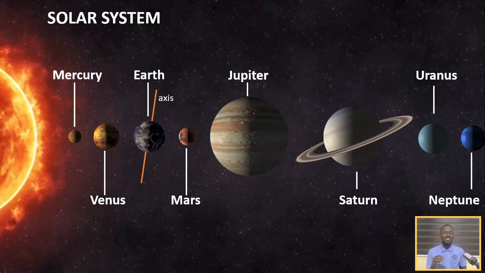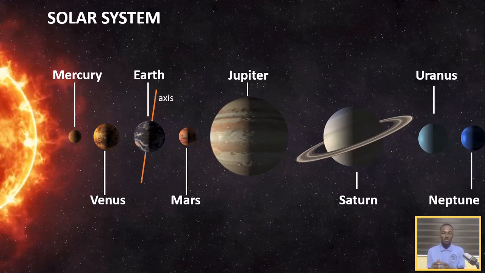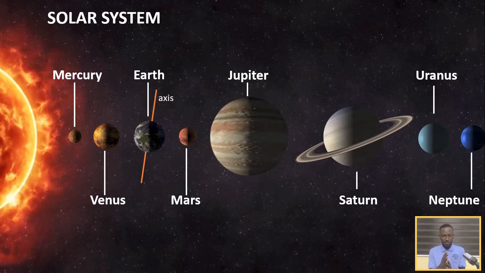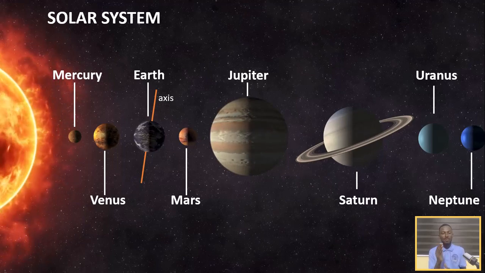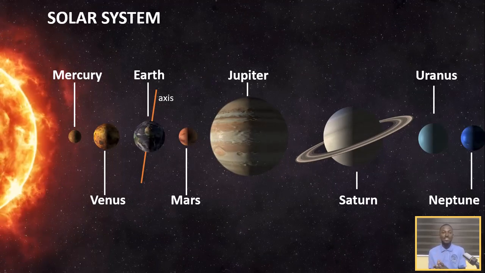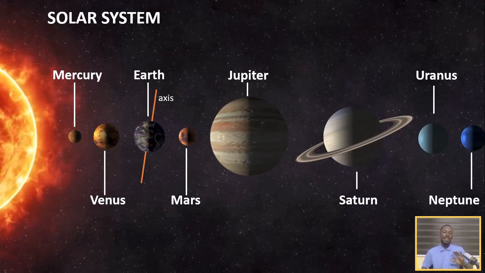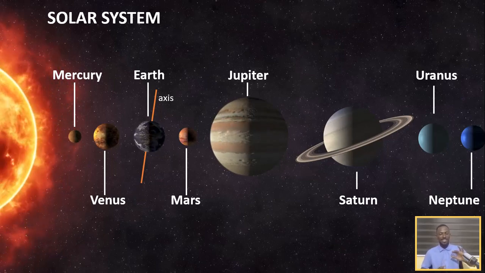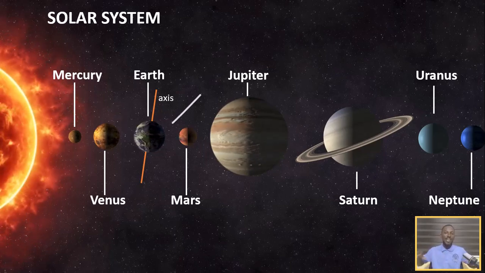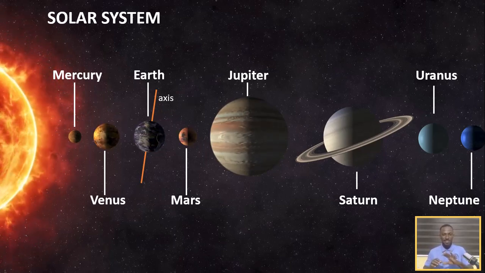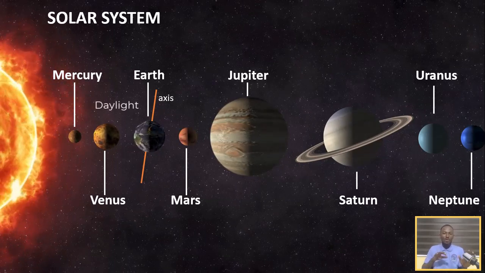So how important is the spinning of a planet on its axis? We'll focus on the Earth. From this video, you can see that the Earth is actually spinning on its axis. When the Earth spins, that is what causes day and night. Anytime a planet like the Earth spins, there is a part that faces the sun and another part that faces away from the sun. The part that faces the sun experiences daylight, and the part that faces away from the sun experiences night.